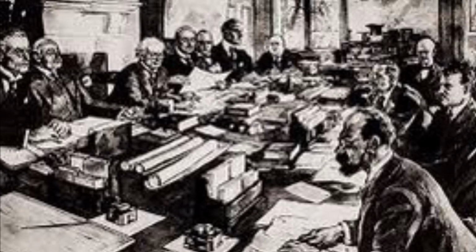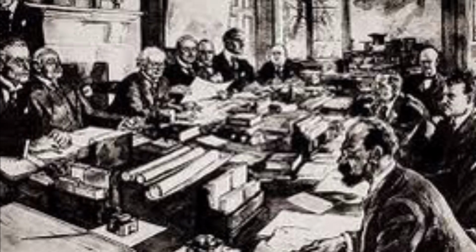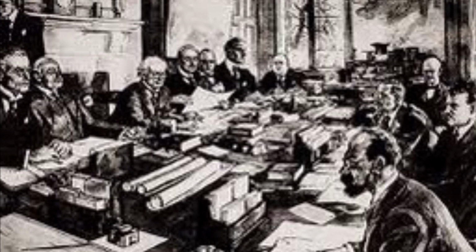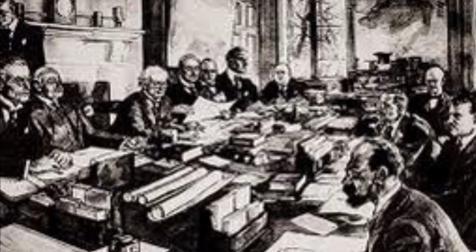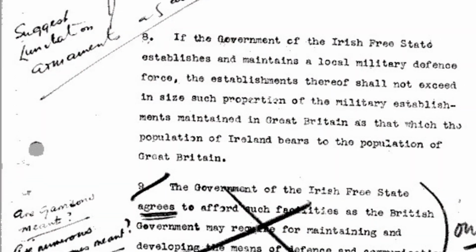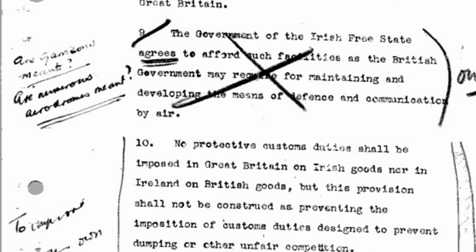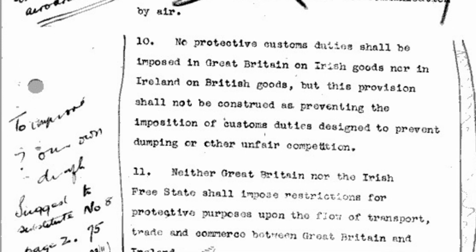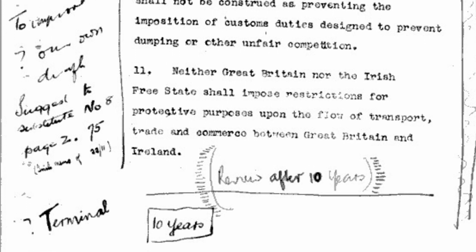On the 6th of December 1921, the British and Irish delegates gathered in 10 Downing Street to sign the Anglo-Irish Treaty. The treaty allowed for the creation of an Irish Free State and Northern Ireland within the British Empire. The British monarch would remain the head of state. The Irish Free State would be allowed to choose their own parliament that would handle local affairs, while Westminster would handle international affairs. The treaty was highly controversial and led to a civil war in Ireland between those who supported it and those who opposed it.